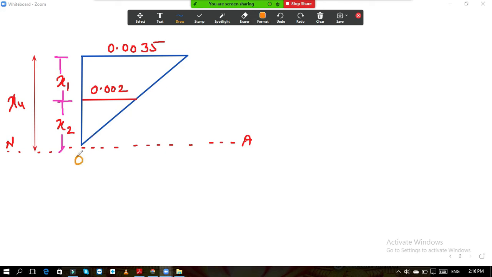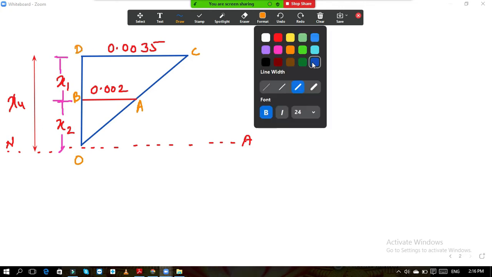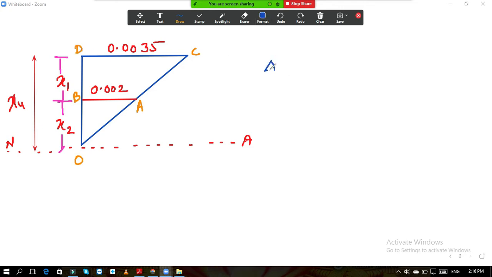Let us say this is O, A, then this point is B, here it is C, and here it is D. So now I can write triangle OBA is similar to triangle ODC.